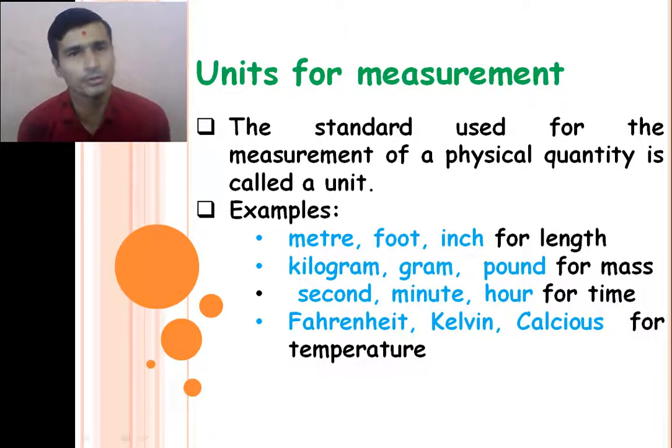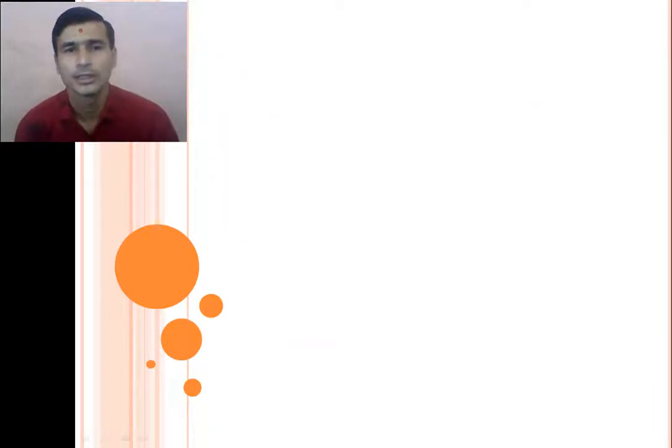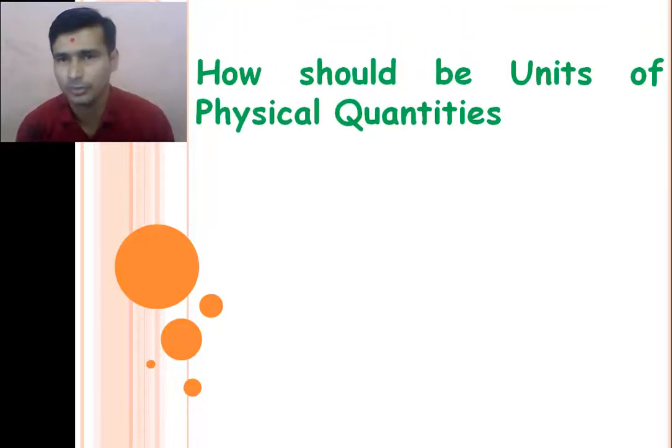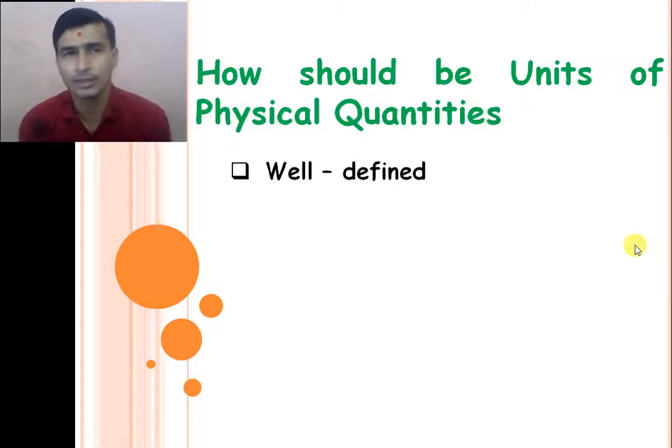So how should the unit of a physical quantity be? We cannot represent anyone as the unit of any physical quantity. The unit of a physical quantity has some practical norms, right? So the unit of the physical quantity is well defined.